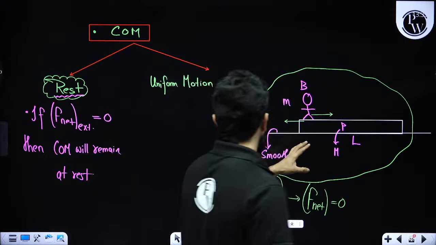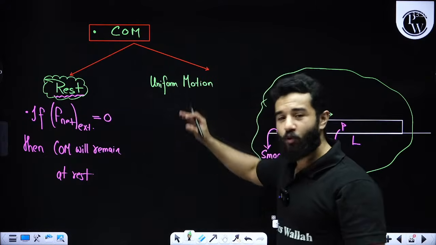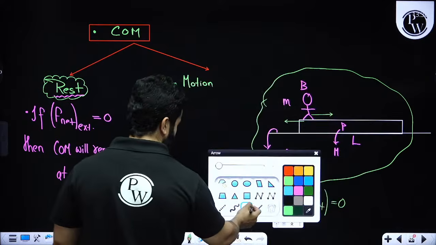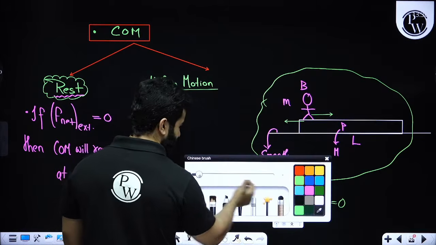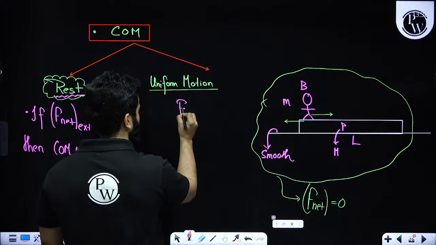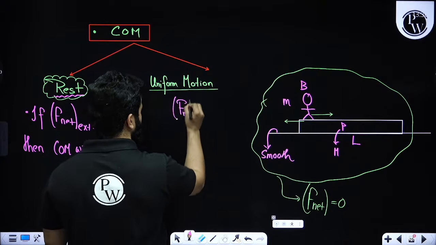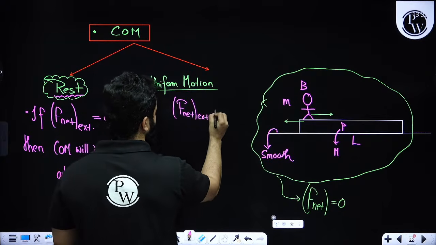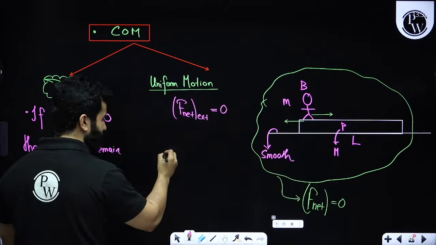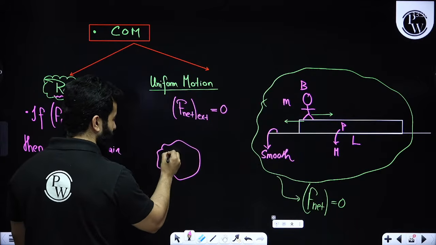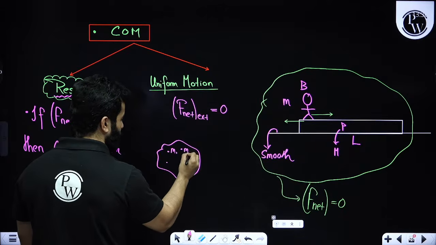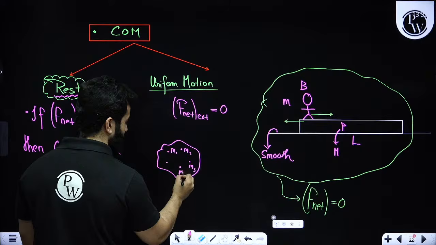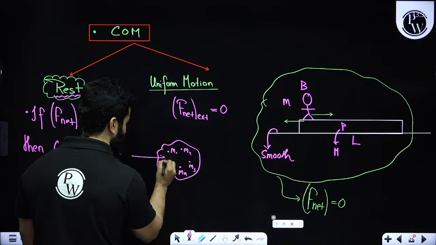So note these things. Let's suppose it is moving with uniform motion, and somebody says that the net external force acting on the system is 0. So we basically say, let's suppose we have got a system M1, M2, M3, M4, Mn, and a total force F is acting on it.